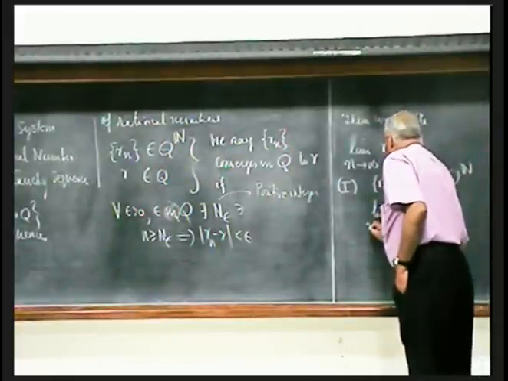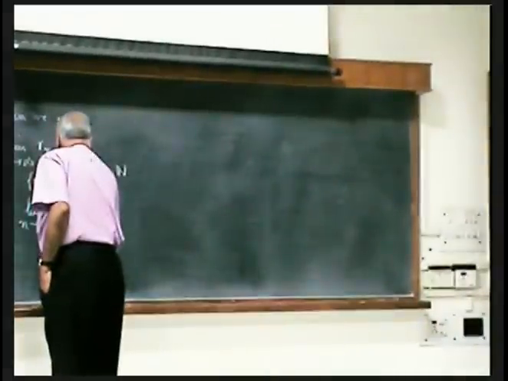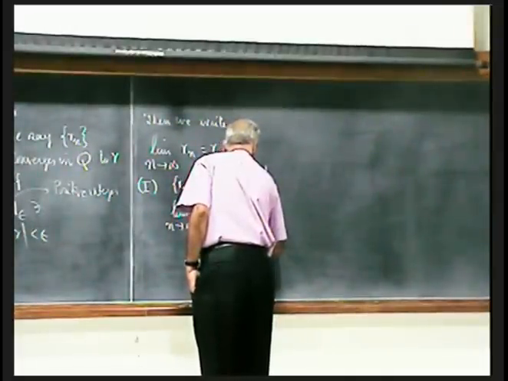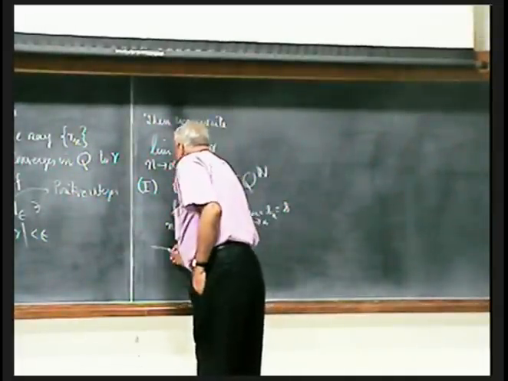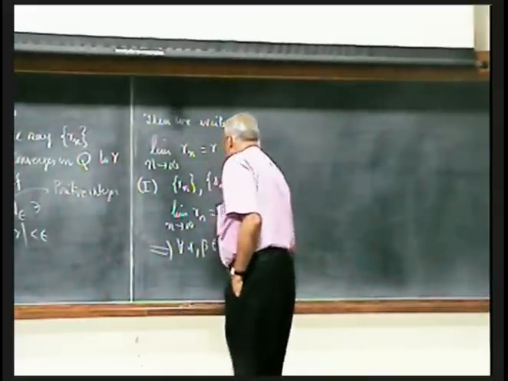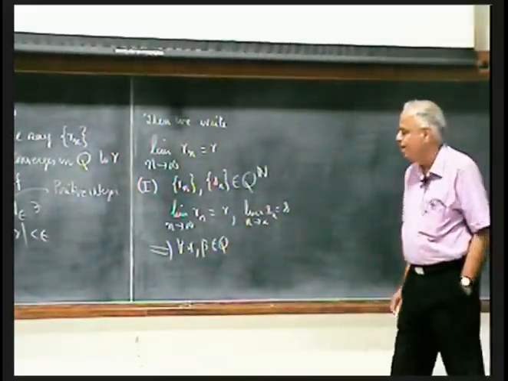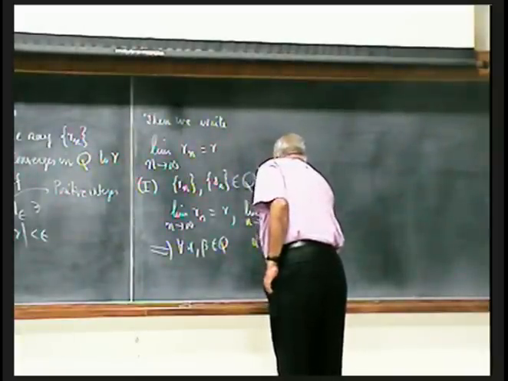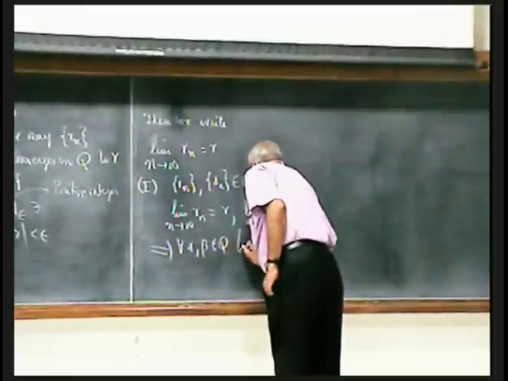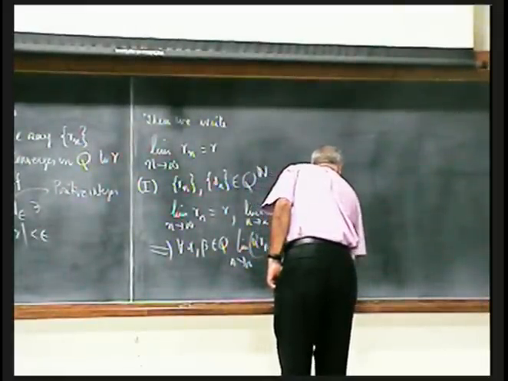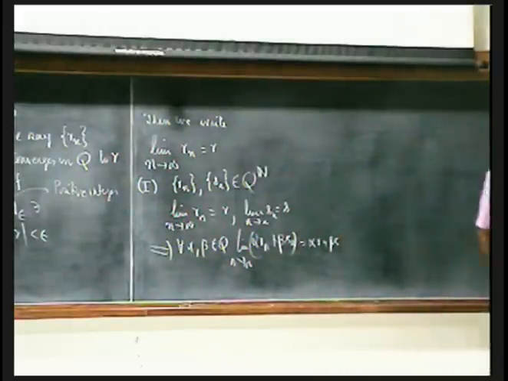Limit n tending to infinity of Rn is R, limit n tending to infinity of Sn is S. Then for every alpha, beta in Q, everything is rational, the limit as n tends to infinity of alpha Rn plus beta Sn is alpha R plus beta S. So the superpositions are preserved under this limiting process.